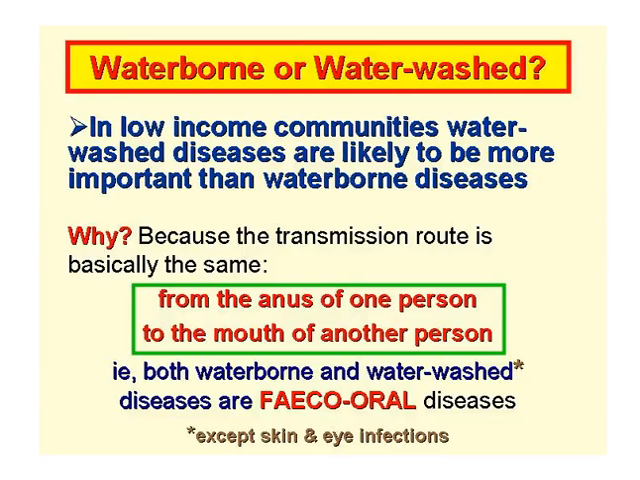So this leads to a very important question. Are these diseases transmitted by a waterborne route or by a water-washed route? And the answer to this question, in low-income communities in developing countries, is that water-washed diseases are likely to be much more important than waterborne diseases. Why is this? Basically, because the pathogen has to get from the anus of one person to the mouth of another person. That is to say, both waterborne and water-wash diseases are fecal-oral diseases. The exception to this are the skin and eye diseases, which we'll discuss in a minute.